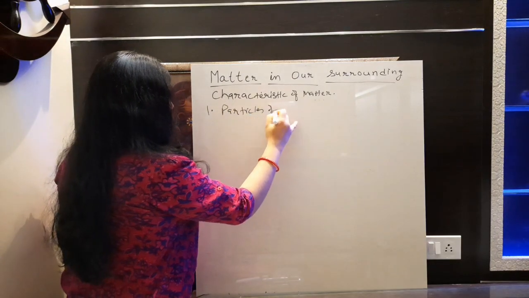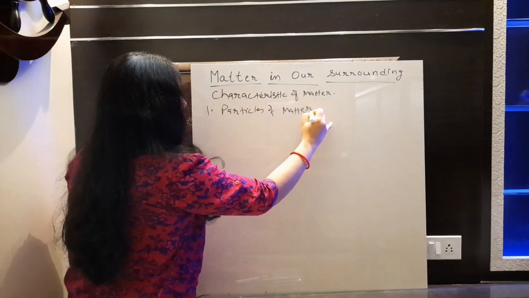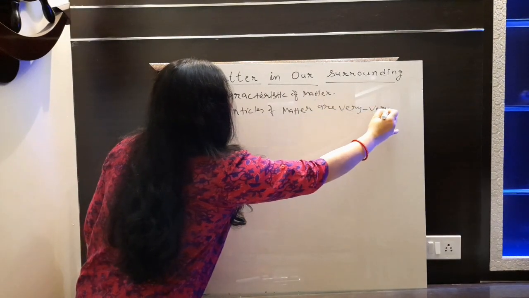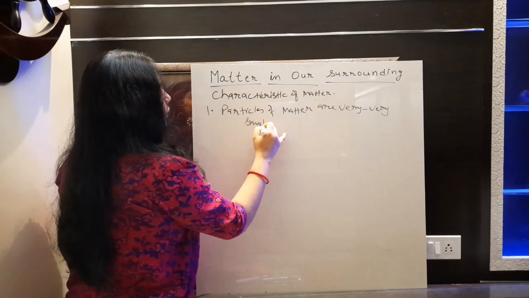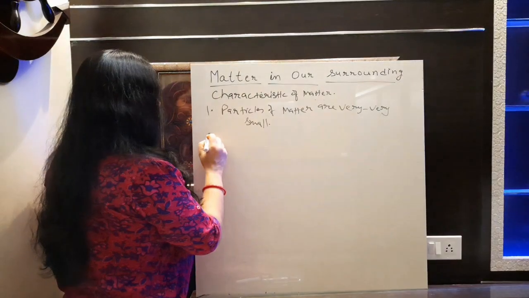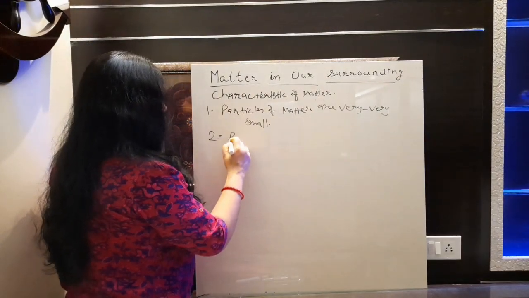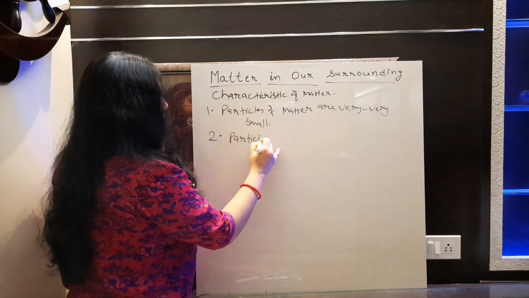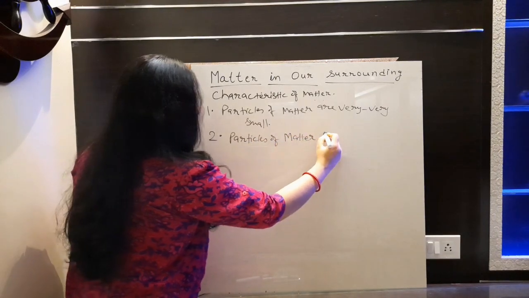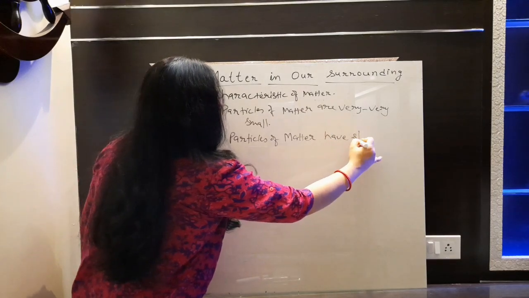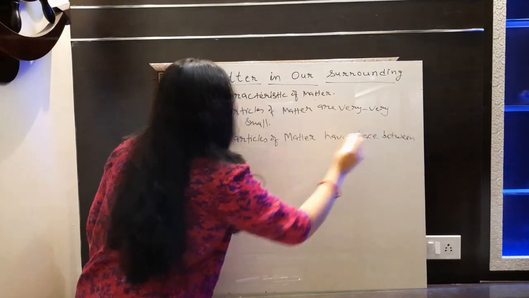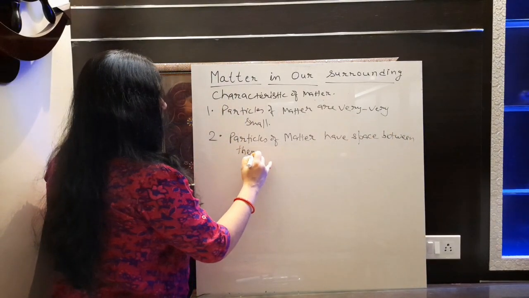Particles of matter are very, very small. This is the first characteristic. Now let's move to the next characteristic. Next, particles of matter have space between them. Okay, particles of matter have space between them.